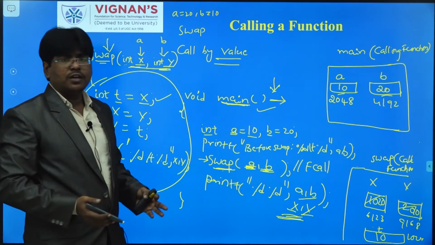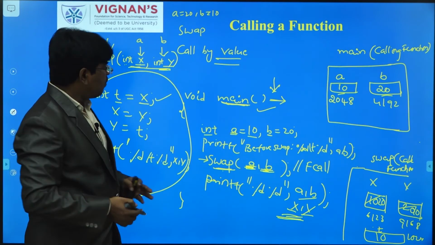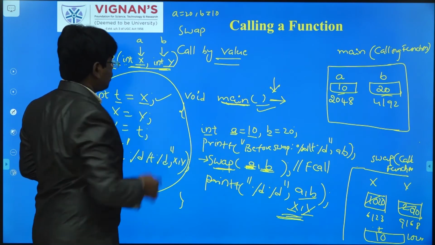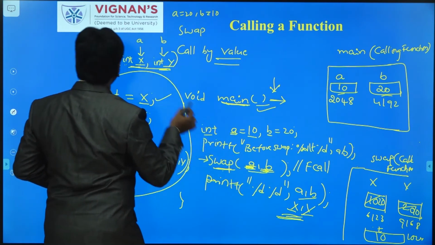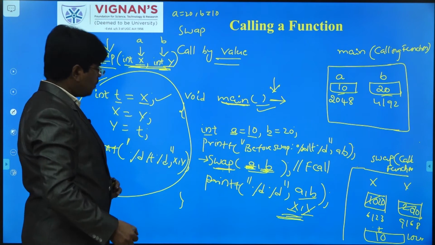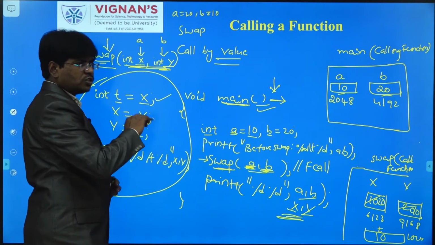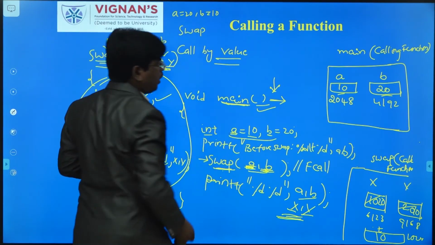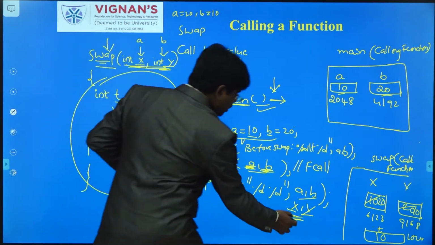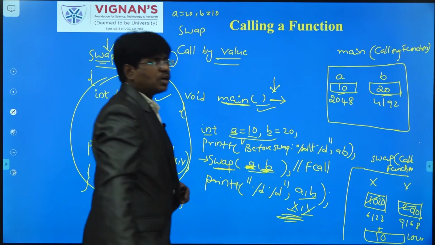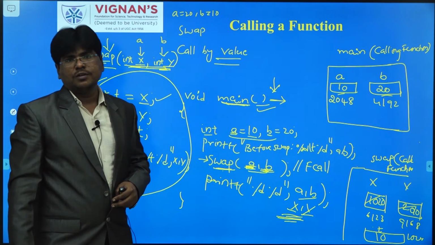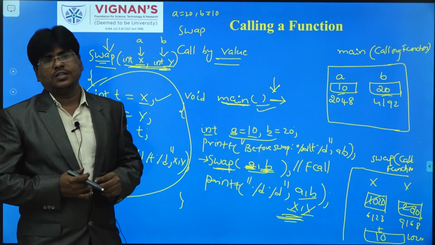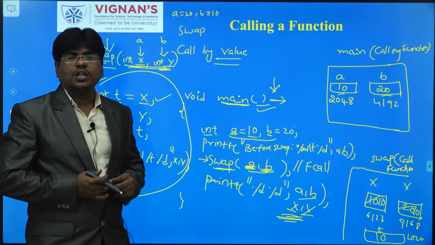So what is the problem here? Call by value. Whenever a calling function calls the called function, the arguments of the calling function are copied to the called function, and the programming logic and swapping are done, but that swapping does not affect the variables of the main function. Here x, y values are swapped, but a, b values are not swapped. So in call by value, there is no connection between the calling function and the called function.